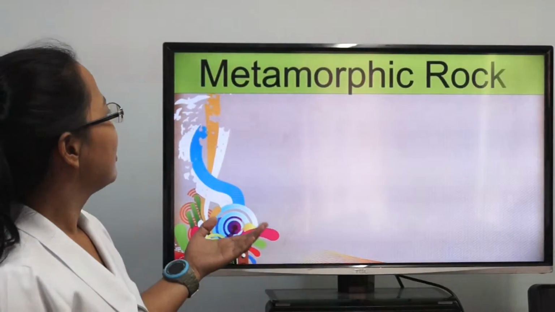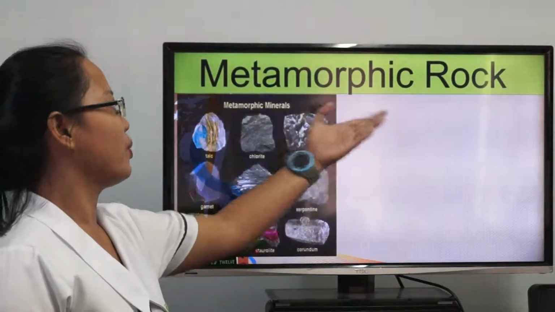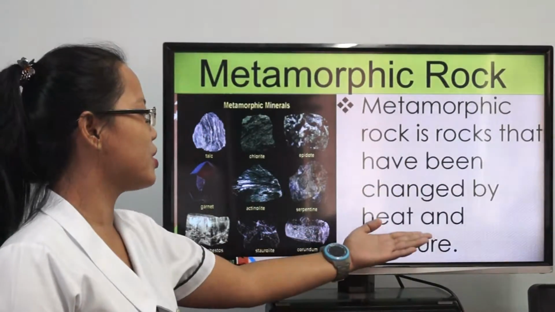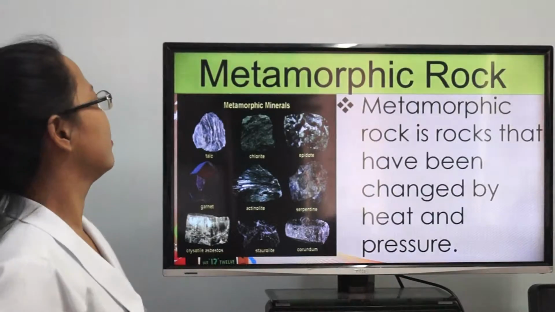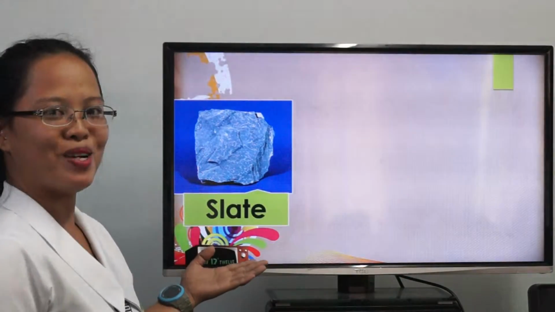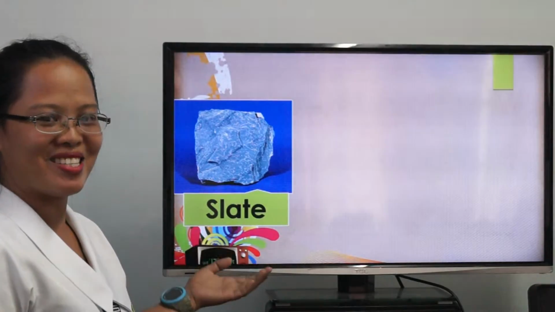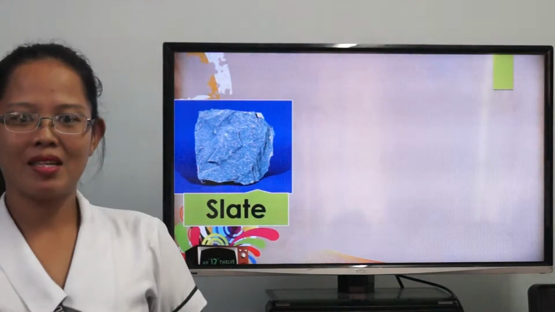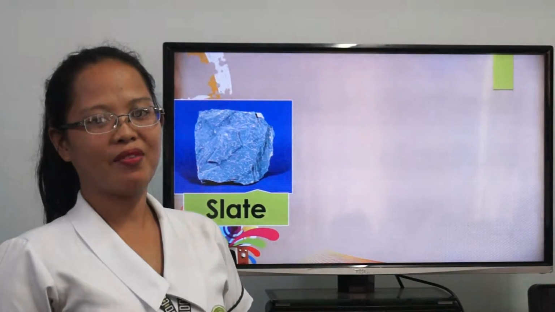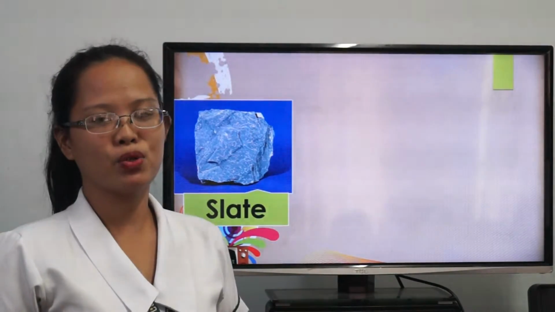And the last type of rocks is the metamorphic rocks. Metamorphic rocks are rocks that have been changed by heat and pressure. We have common metamorphic rocks. First is slate. Slate is made up of flat minerals like mica flakes, which have a smooth surface.